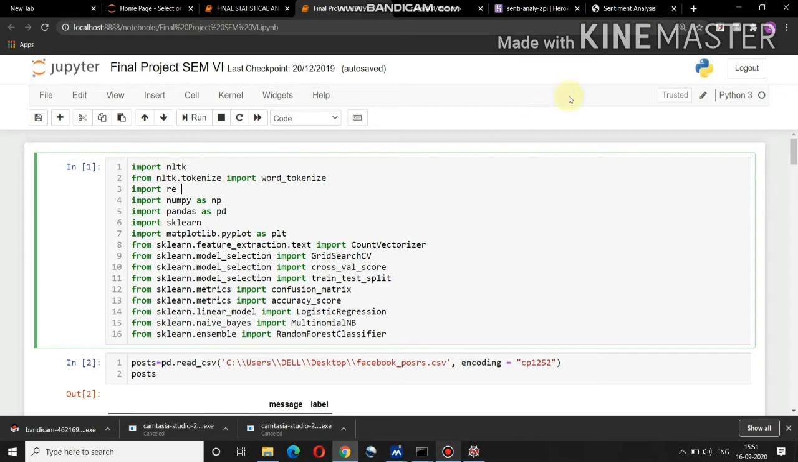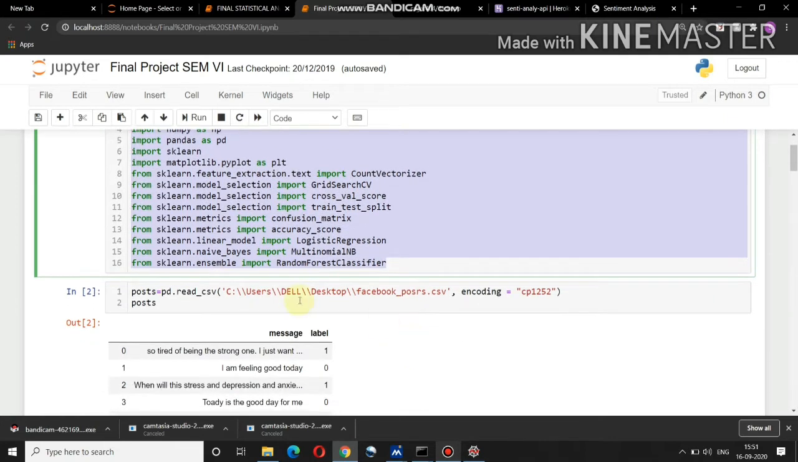For my project I have used Python and some Python packages. All these are the packages which I have used. I have imported those packages for my model building and training.